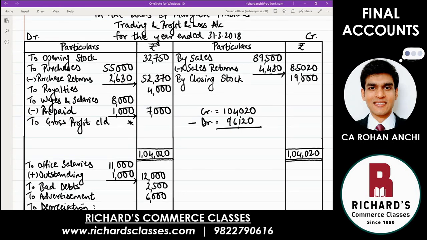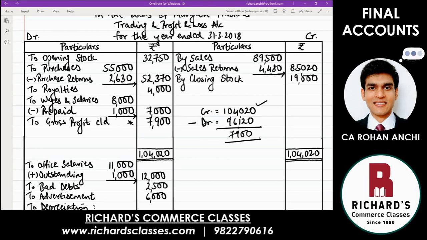How much is that? 7,900. 7,900 is the difference. Credit minus debit, if you do it, 7,900, which we will write on the debit side. That was the side which was less. So once you put 7,900, both will become 1,04,020. This calculation you do in the rough, okay? Don't do it in the trading account. That I'm showing you here for your understanding. Keep your solution extremely neat.